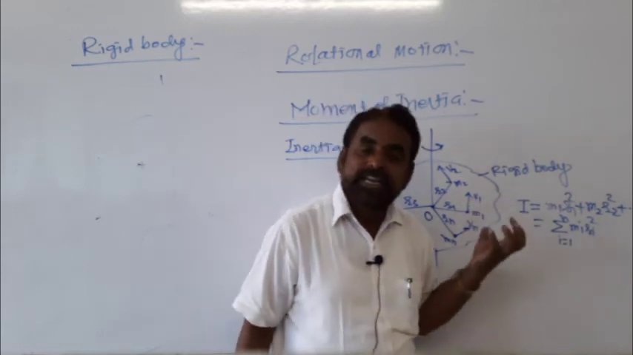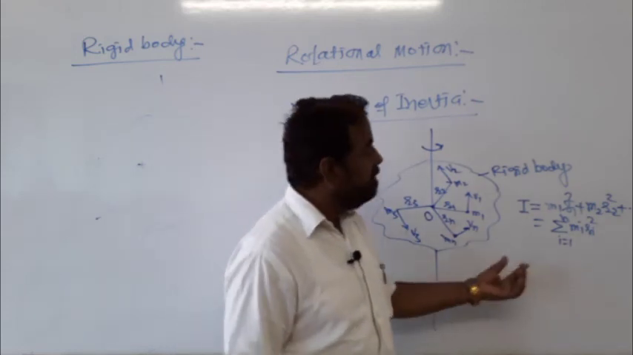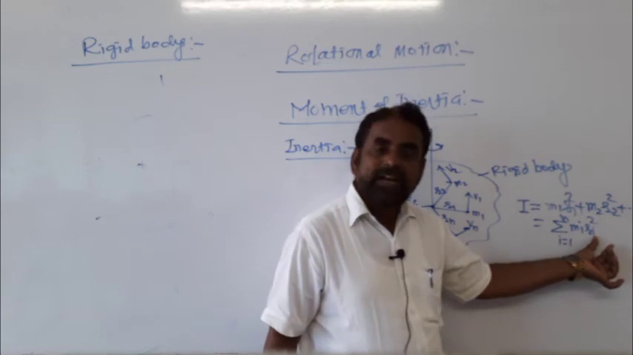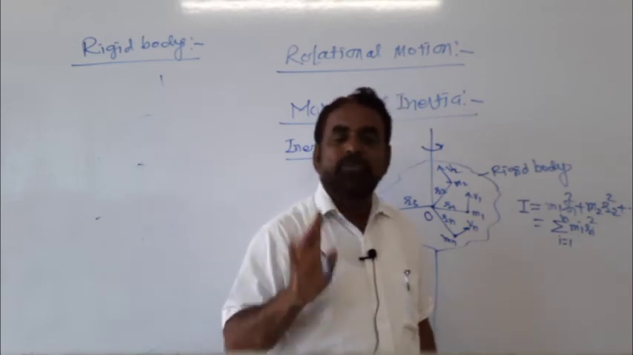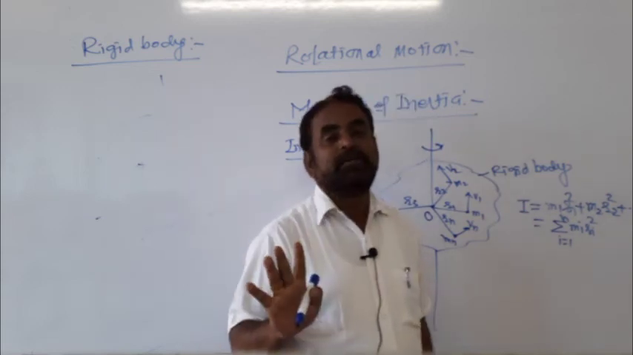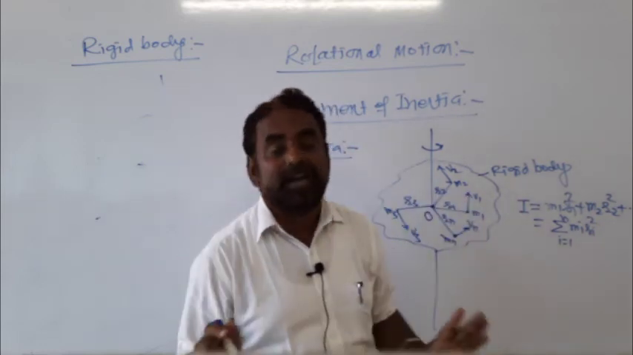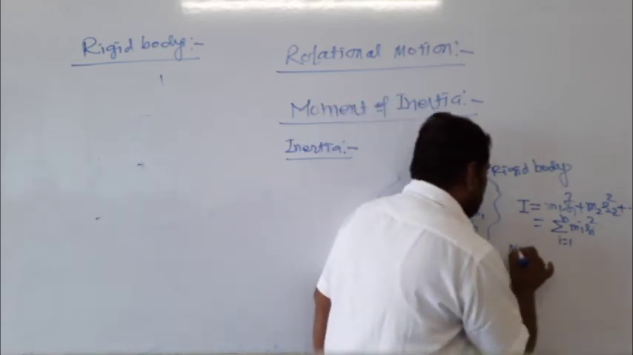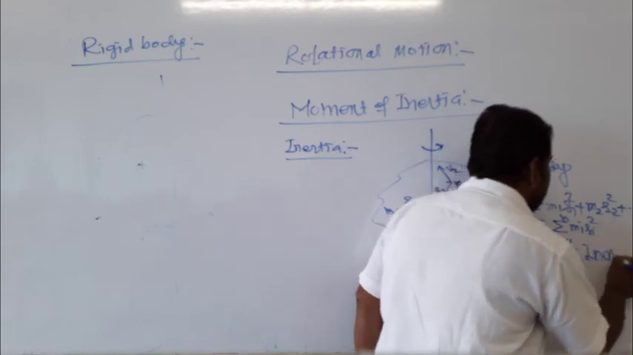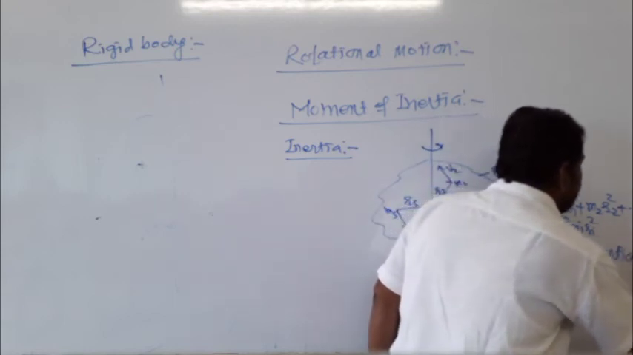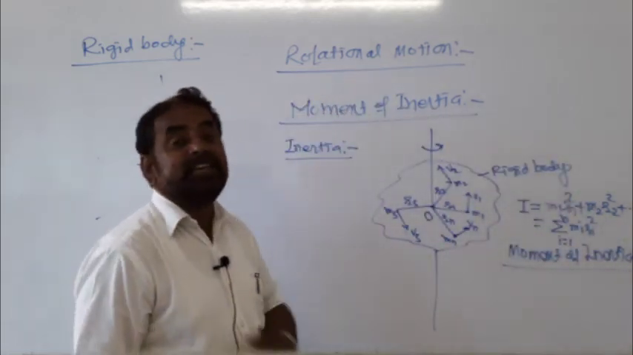And moment of inertia, is it a vector or scalar? Basically moment of inertia is a scalar, but due to the rotational motion, it appears to be a vector. So therefore it is neither vector nor scalar, it is a tensor. Moment of inertia is a tensor.